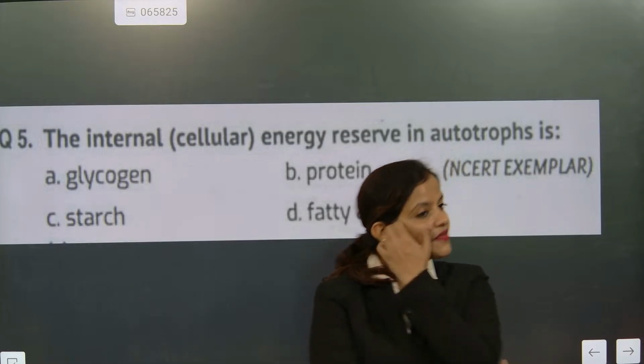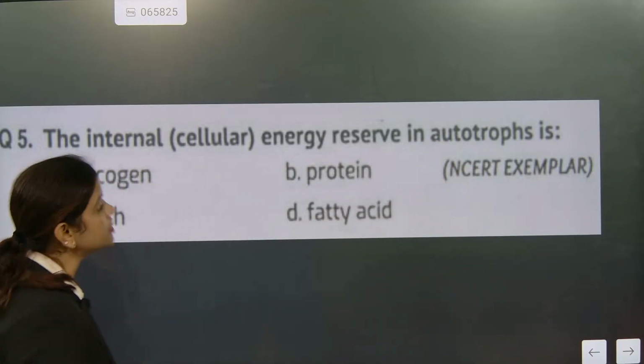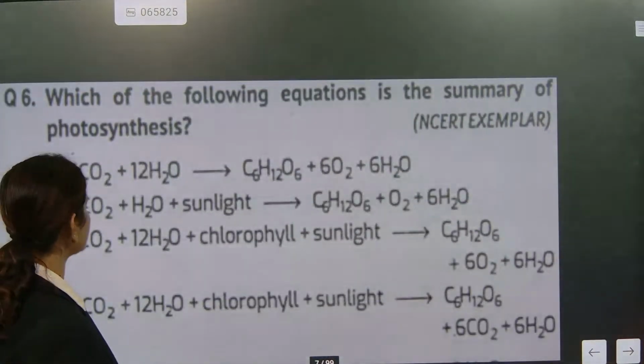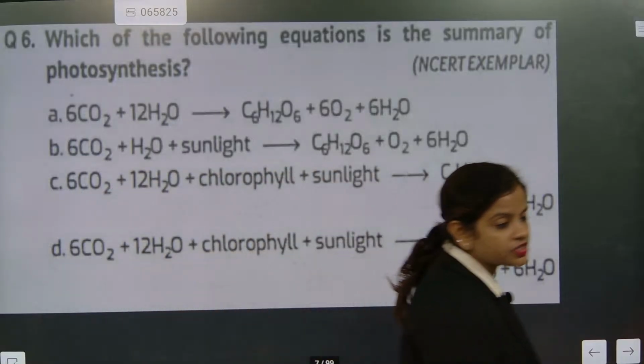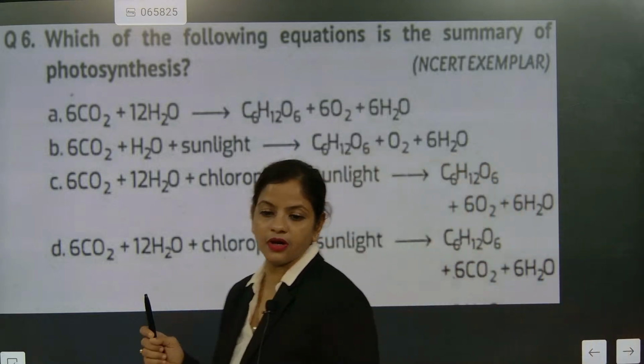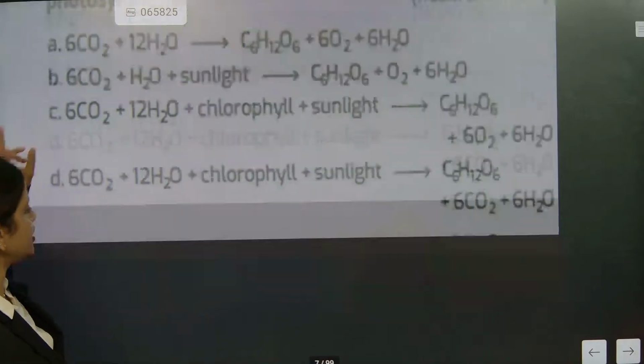Very good, Vasant has given the answer. Option is C. Now we will be checking this part. What is the correct answer? Starch. Now next question, and your time starts now. You check the bit. No, don't do like that. Which is the most accurate answer you need to check? Carbon dioxide, water, chlorophyll, sunlight, what do you call it? Glucose. Correct? We'll go for the next one.